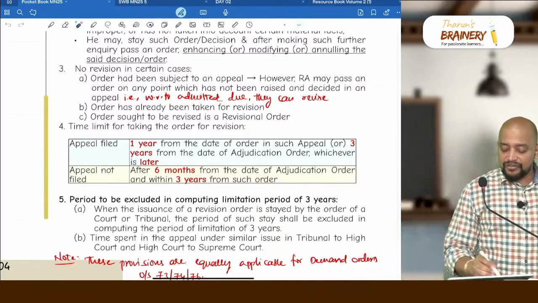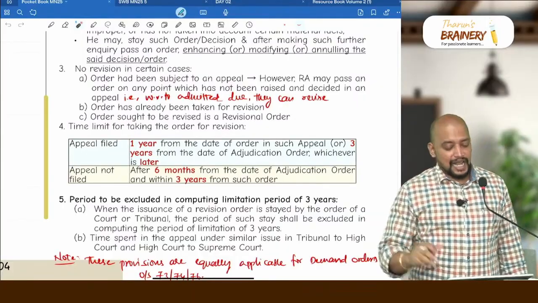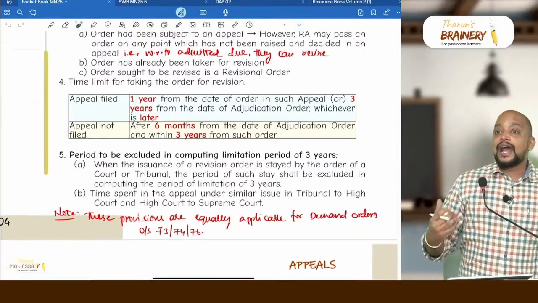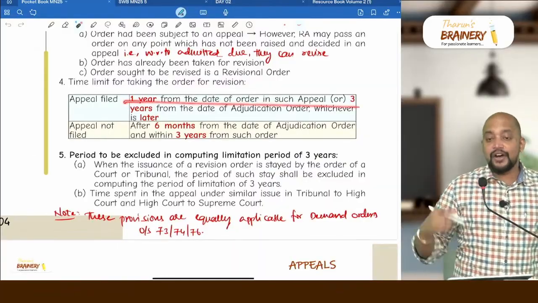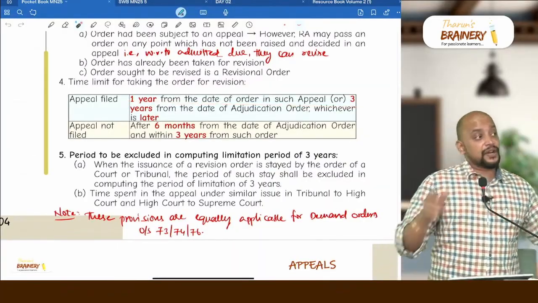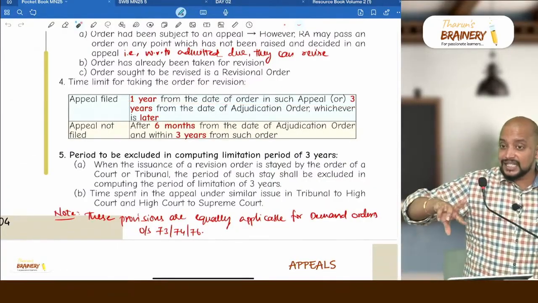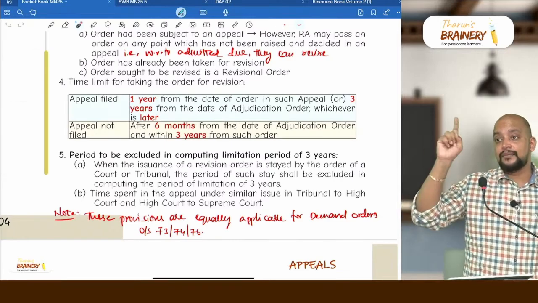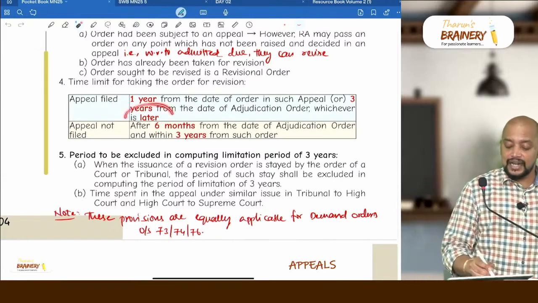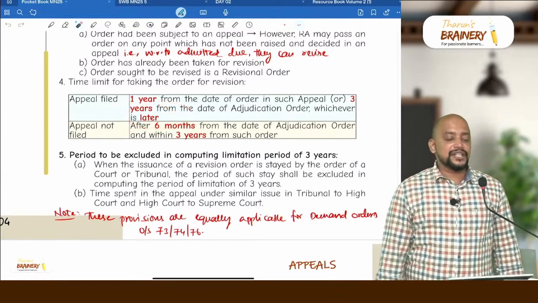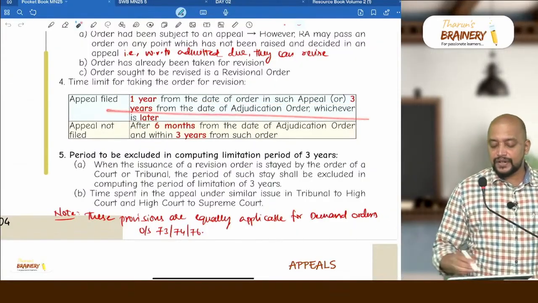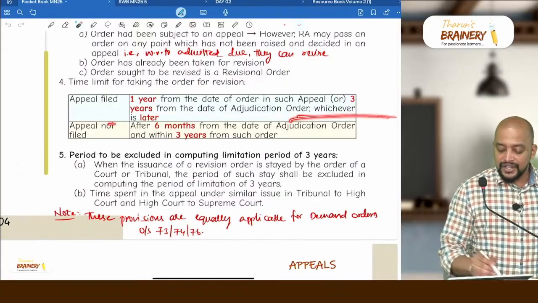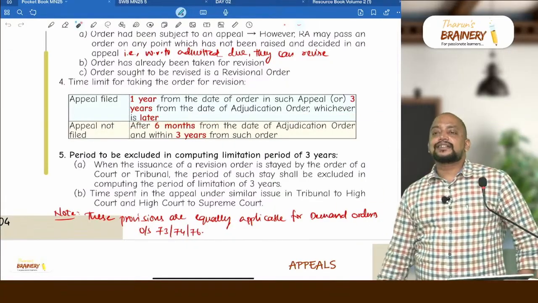Then the time limit for taking up the order for revision. What is the time limit? Suppose you go for appeal against that order, then 1 year from the outcome of such appeal or 3 years from the adjudication order, whichever is later. Mark this page. Whichever is later, not whichever is earlier. 1 year from the date of order in such appeal or 3 years from the date of adjudication order, whichever is later. That is the time limit.